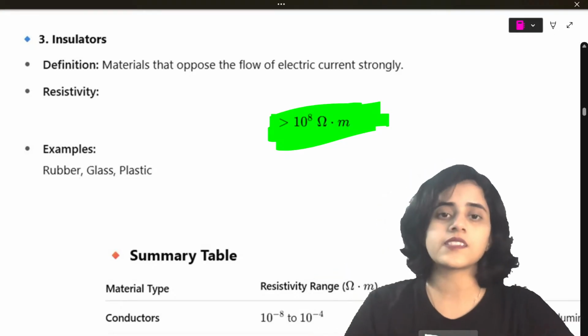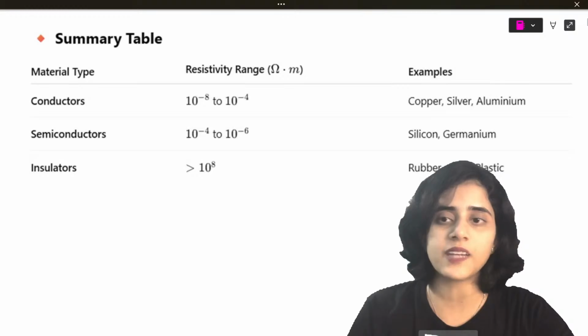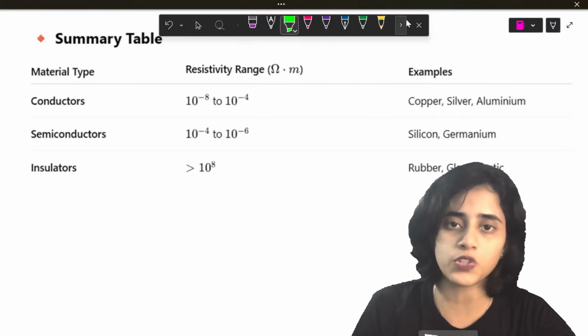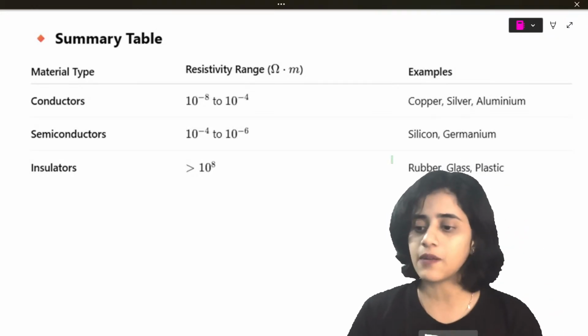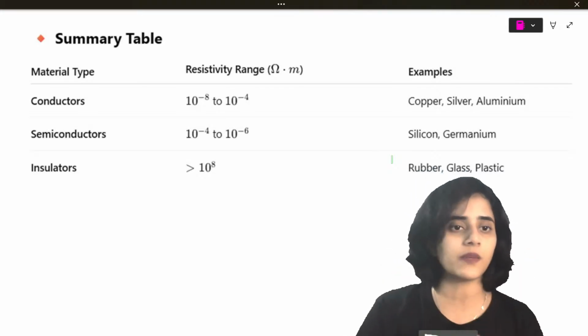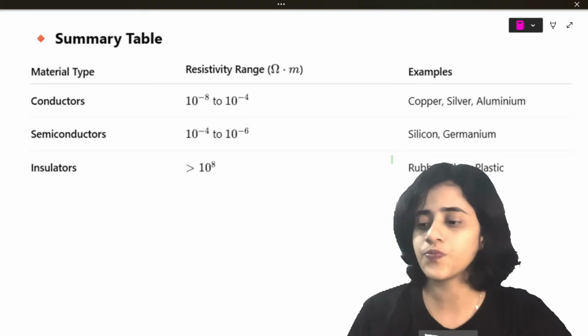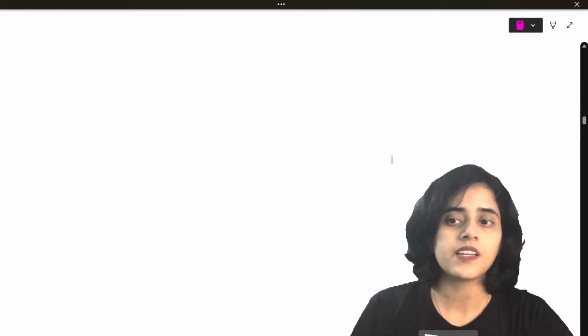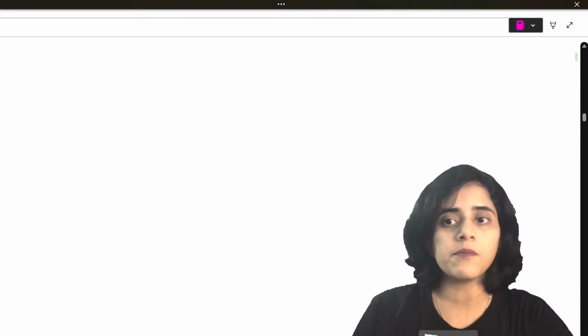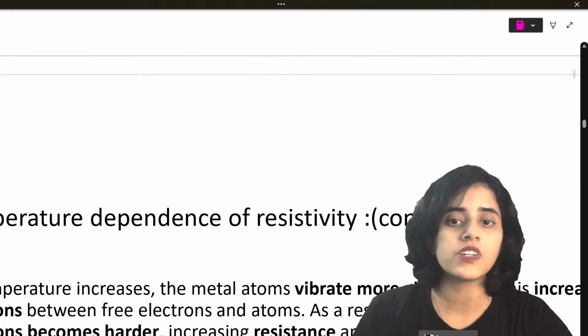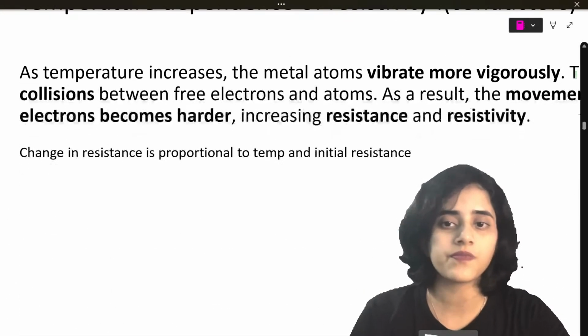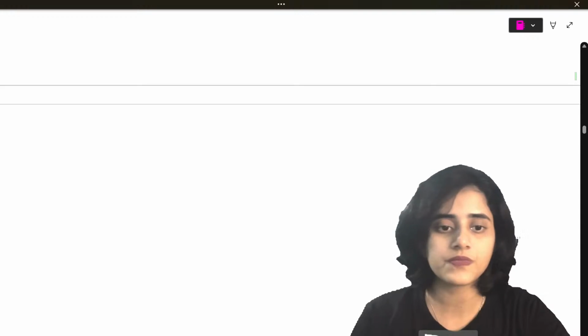Is this clear to all of you? So I have put that in a table as well, the values if you want to look at them. And there are examples also. You can quickly look at them. Conductors, semiconductors, and insulators. Next, let us look at the temperature dependence of resistivity.